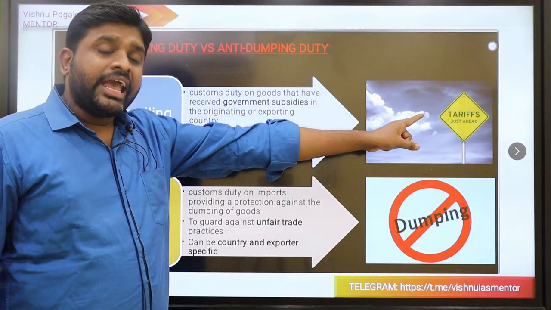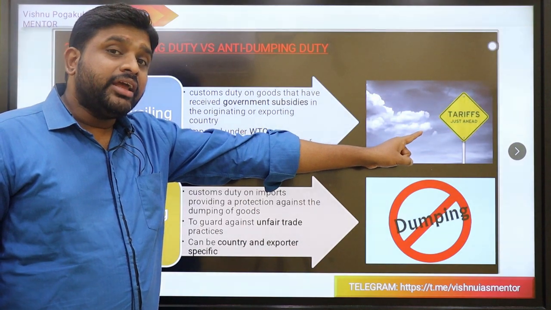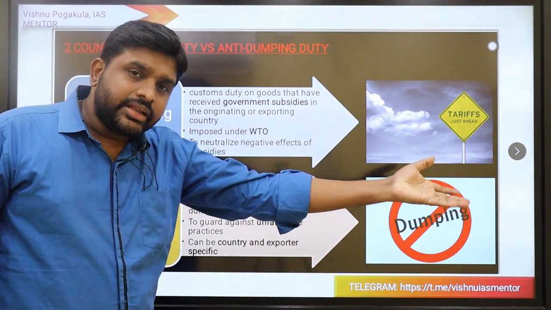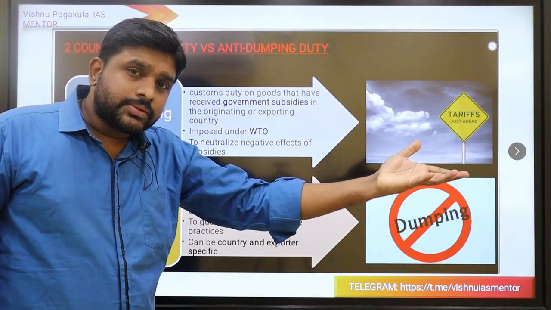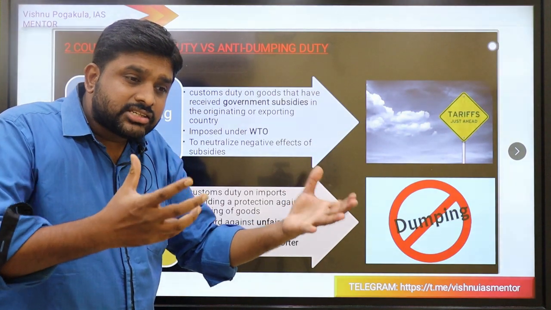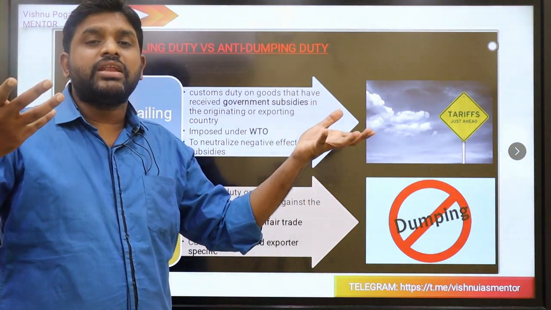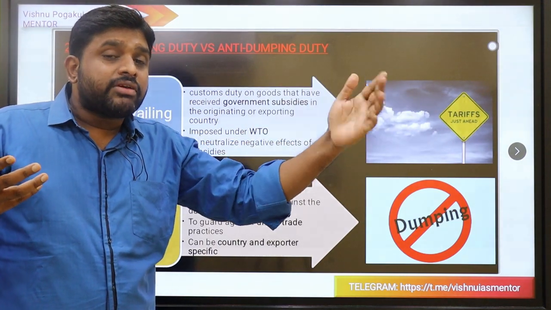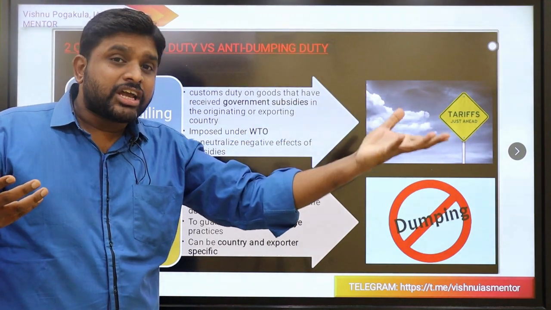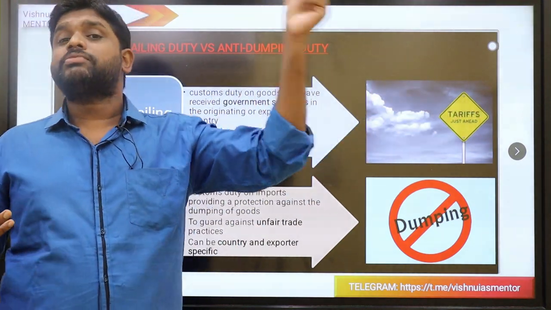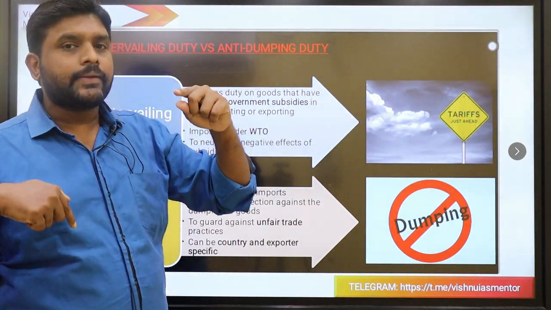When any country, by giving subsidies and by reducing taxes in that country, produces a larger amount in that country X, then because of the subsidies given, when the local people manufacture more, they can pump goods into other countries in the form of exports from country X, which are imports to my country.